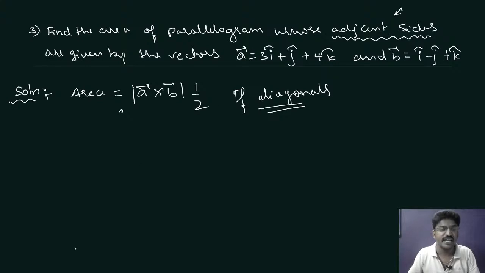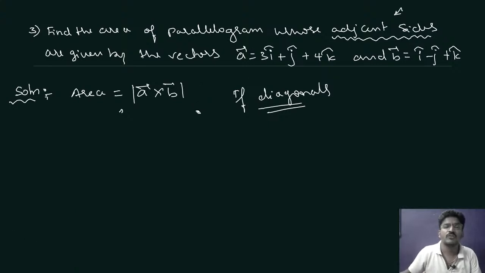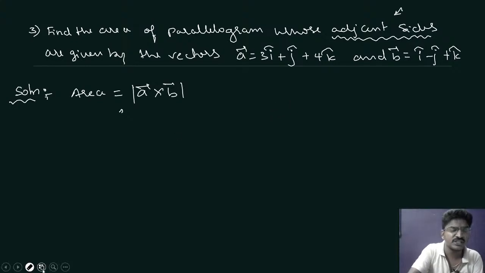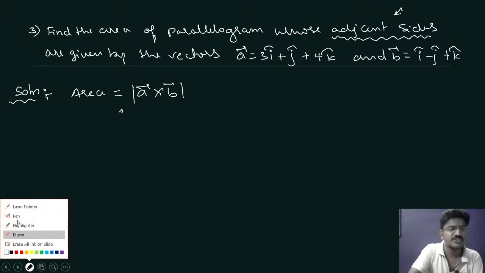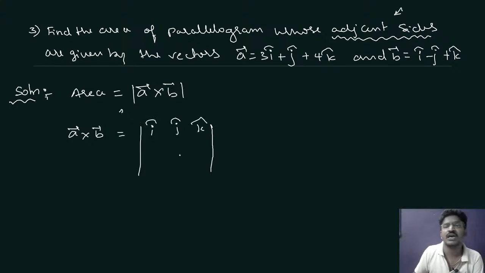If adjacent sides are given, the formula will be mod of A cross B. Now here they have given the adjacent sides, so we shall go for mod of A cross B. First we shall find A cross B, that is equal to the determinant of I cap, J cap, K cap.